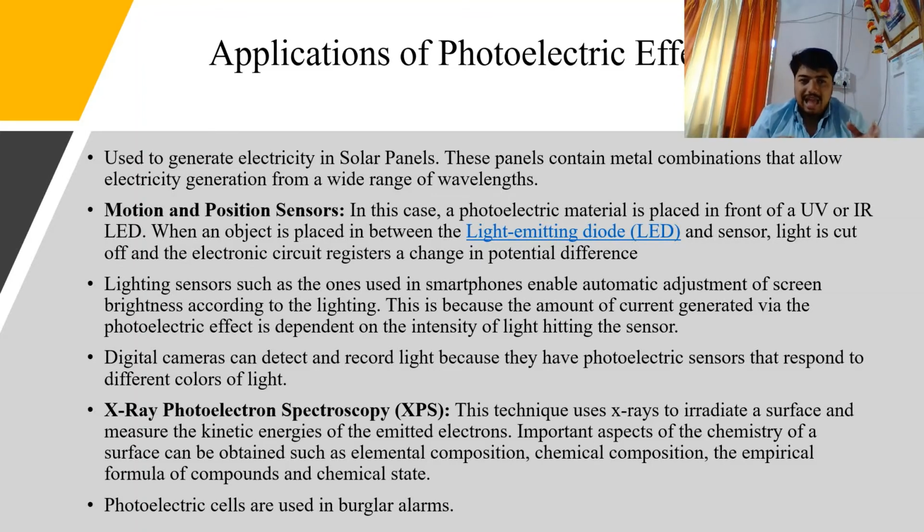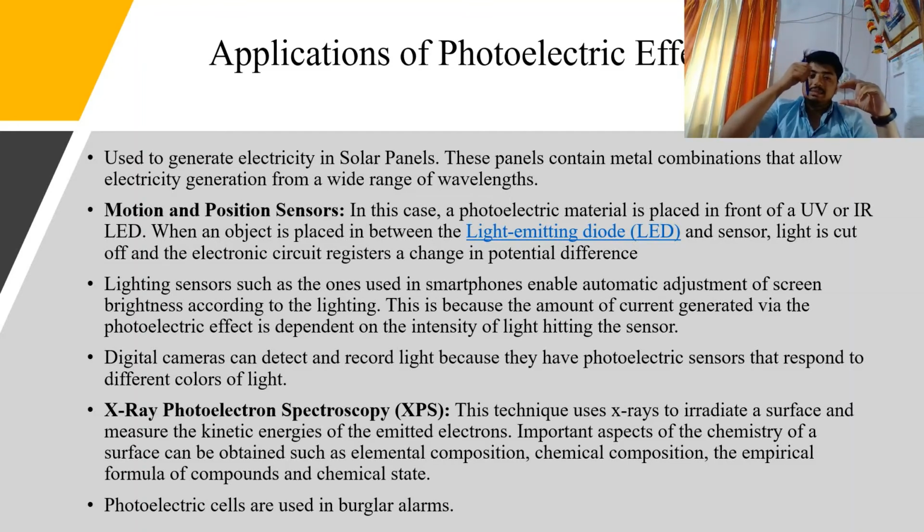Now, how does this work? This is somewhat electronic stuff, but how they work is there's a photo sensor here. That is our metal plate, which I showed you earlier. There's a continuous beam of light projected from here. Consider this as a beam of light, and it is falling on this metal plate continuously.